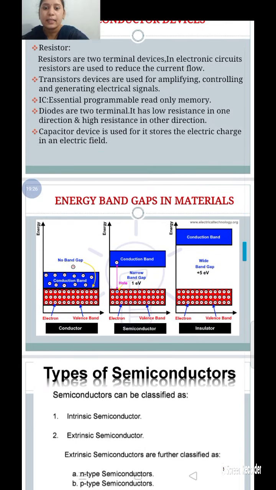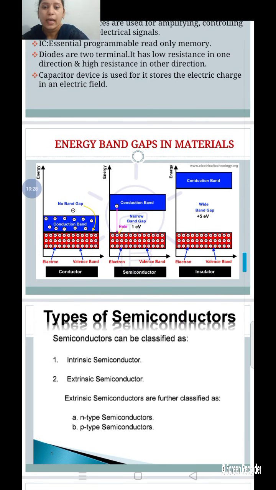Next, let us compare the band gap diagrams of conductors, semiconductors and insulators. The first one is conductors. The red color is completely filled with electrons, and this is considered the valence band, and the blue color is considered the conduction band. This valence band is completely filled.